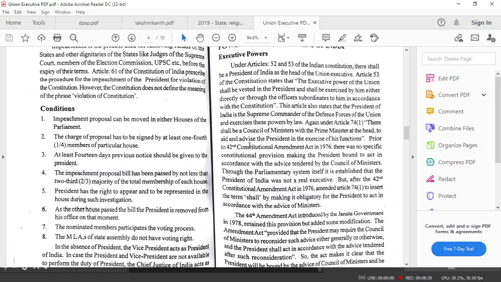Or sometimes the Supreme Court may disqualify the person to hold the office. Maybe the Supreme Court can say that his election was not valid on whatever ground. So in those circumstances also, the president's office may be vacant.